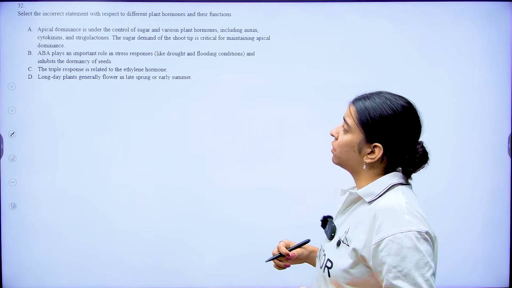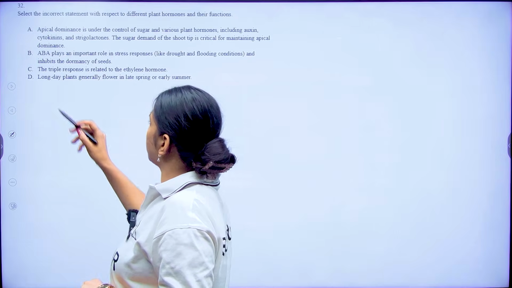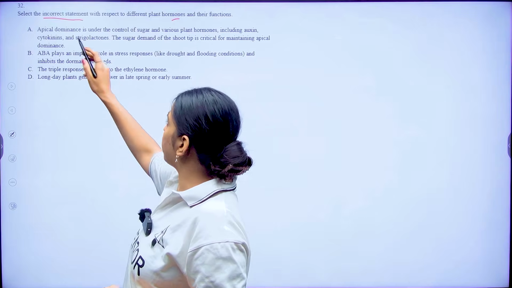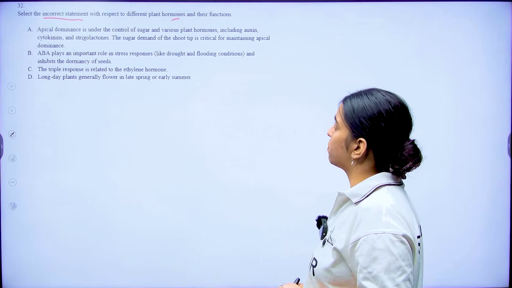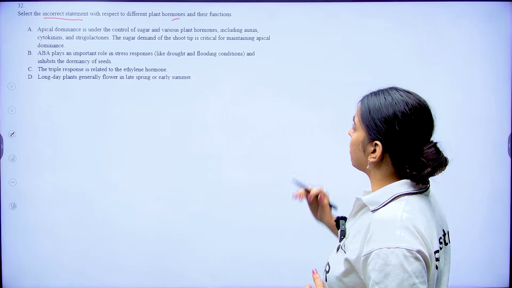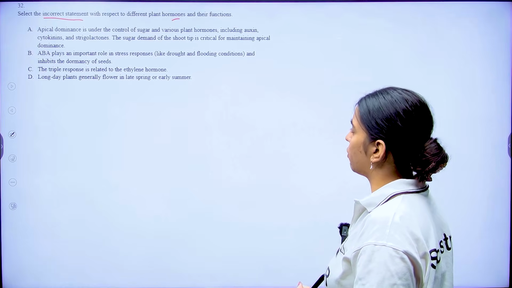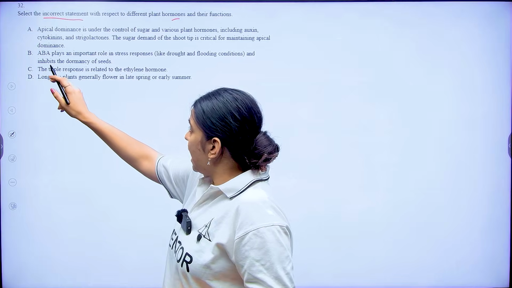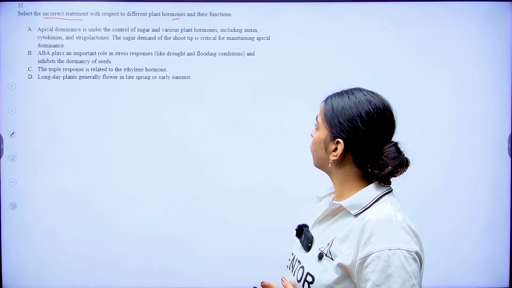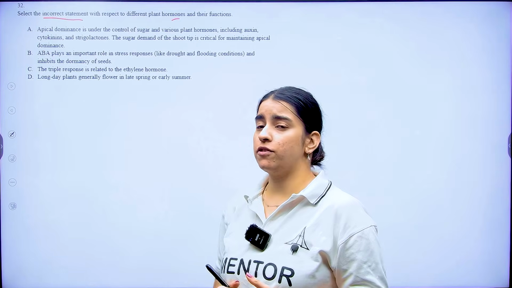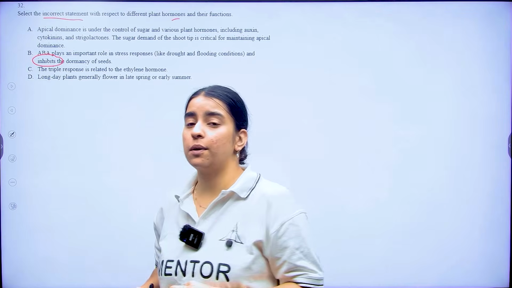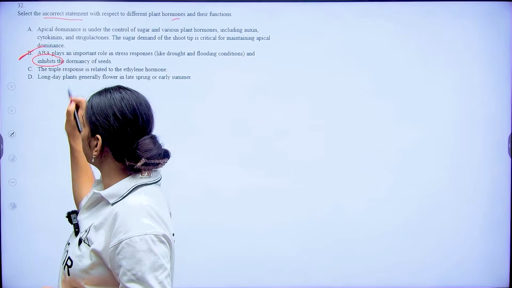Now coming to question number 32. Question number 32 says that select the incorrect statement with respect to plant hormones. So the first one says that apical dominance is under the control of sugar and various plant hormones like auxin, cytokinin and strigolactones. The sugar demands of the shoot tip is critical for maintaining apical dominance. This is correct. ABA plays an important role in stress response like drought and flood conditions and inhibits the dormancy of seed. Now this statement is incorrect because it promotes the dormancy of seed. It will never inhibit. So this is option number B.